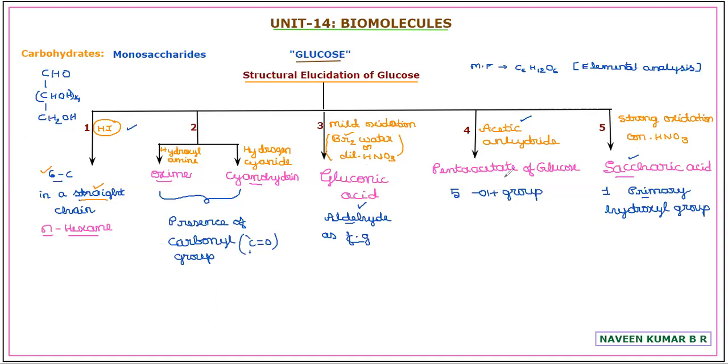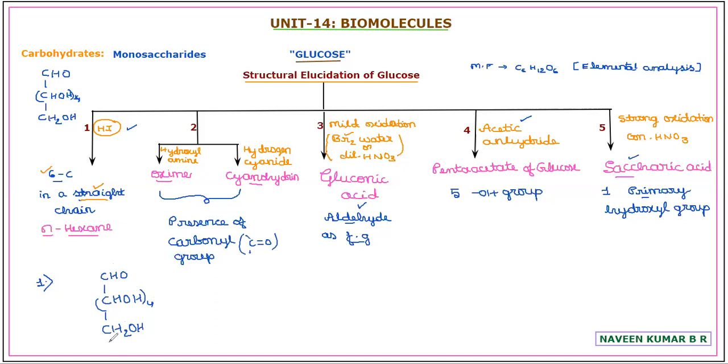With this basic overview about the structural elucidation, we'll take the first evidence. Hope this information is clear. Now we'll understand the first one. We'll take a simple representation of glucose. It is CHO, CHOH 4 times